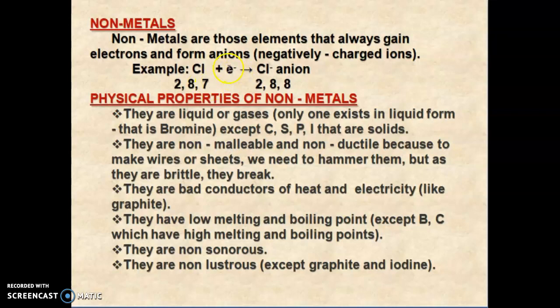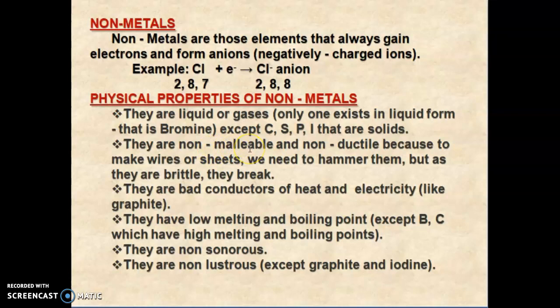When it gains an electron, the number of electrons increases, so it becomes 2, 8, 8. It carries a negative charge and forms a chloride ion. The physical properties of non-metals: they are liquid or gaseous. The only liquid is bromine. Except carbon, sulfur, phosphorus and iodine, which are solids.